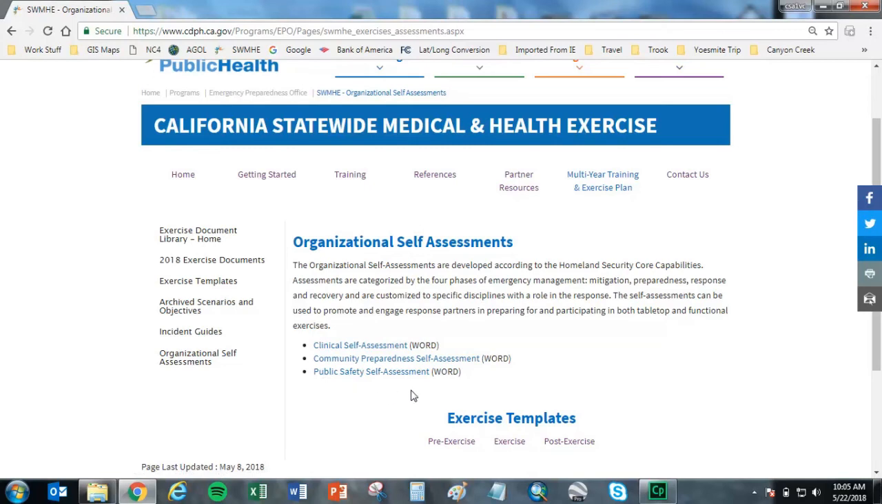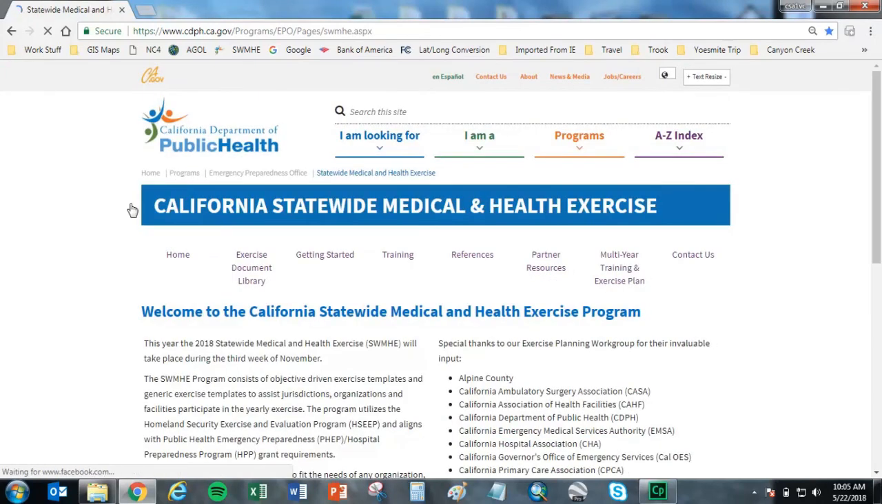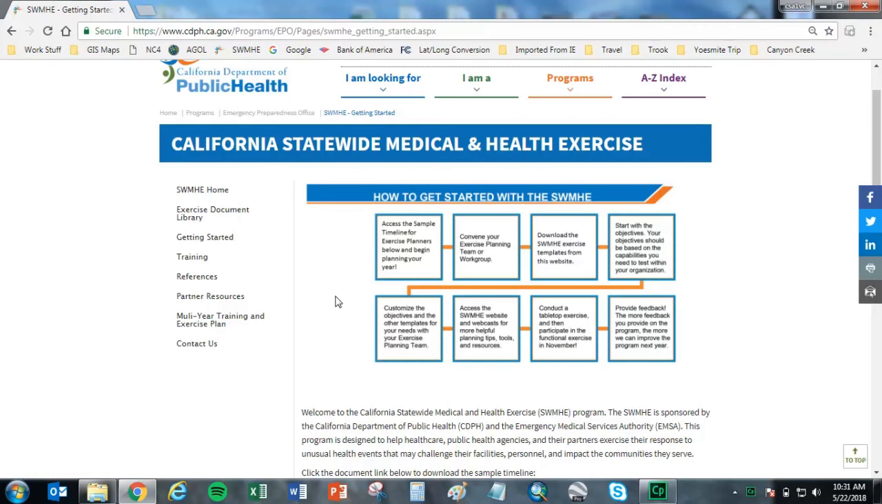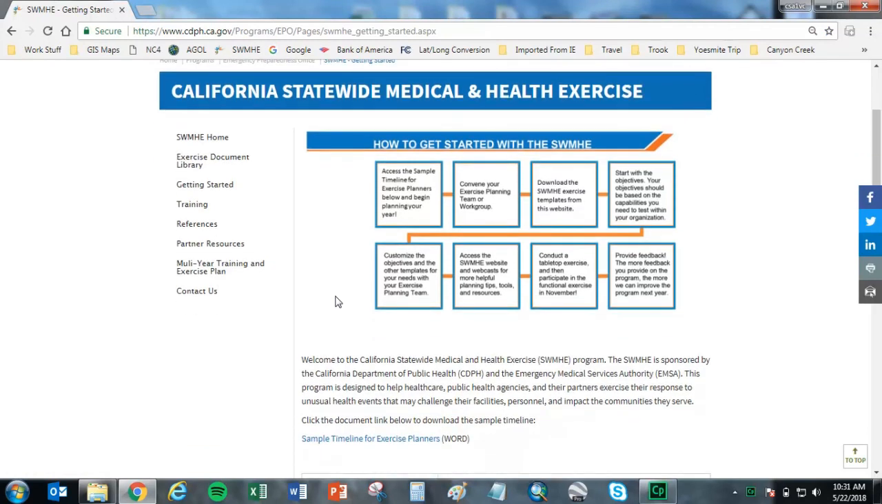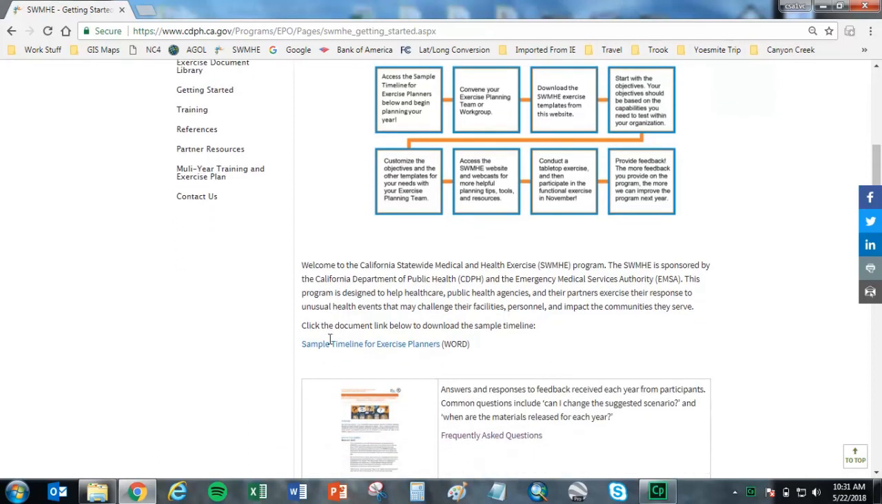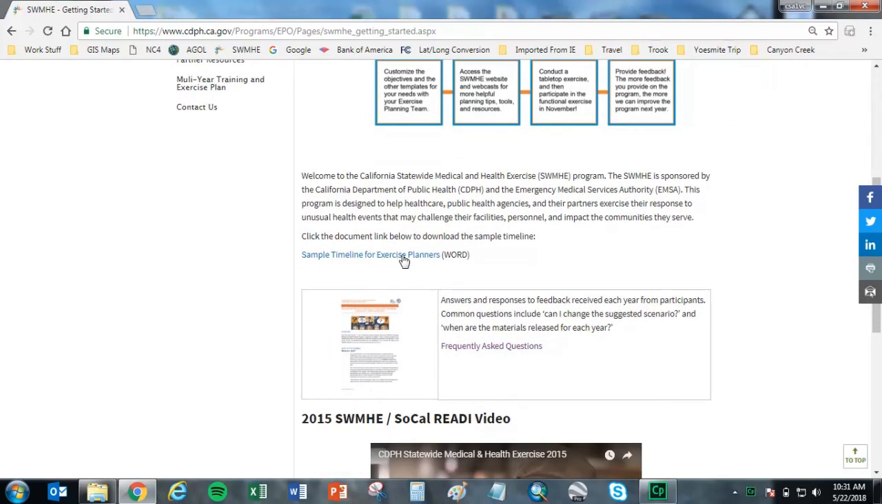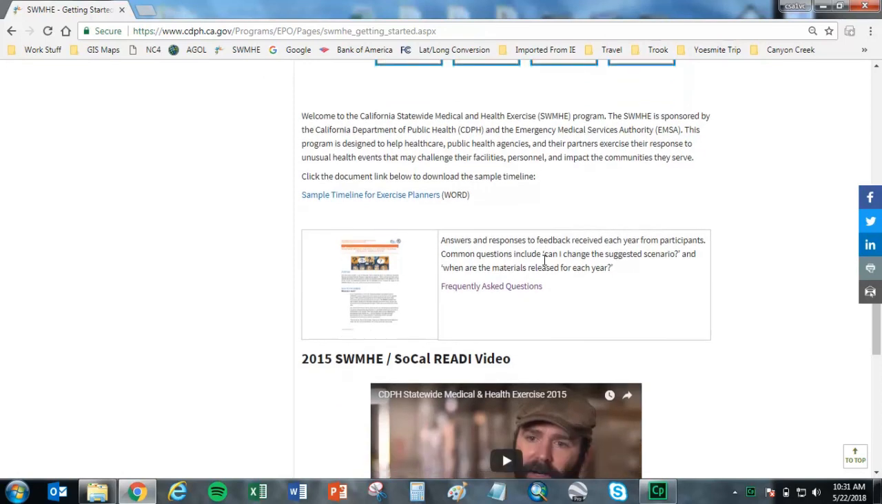We'll now transition back to the main home page and describe the remaining links at the top of the page, beginning with the Getting Started. This page is designed primarily for users who are new to exercise development and the statewide exercise program. The graphic at the top of the page is a roadmap for preparing and completing the statewide medical and health exercise. Below the graphic is a sample timeline for exercise planners. It serves as a monthly checklist to help you plan and develop a successful exercise.